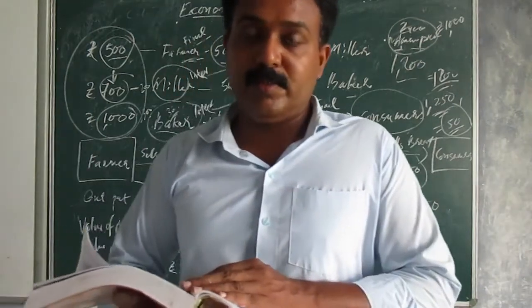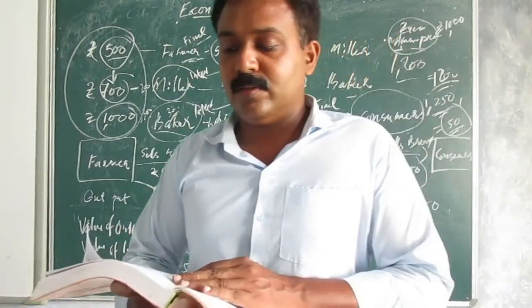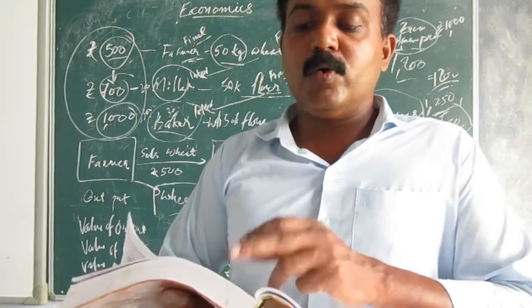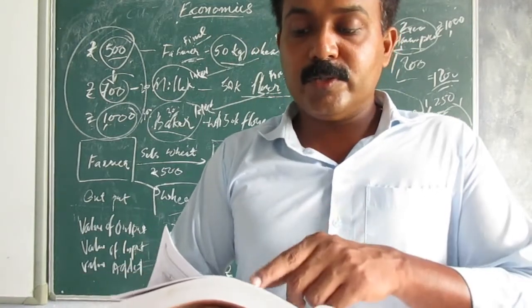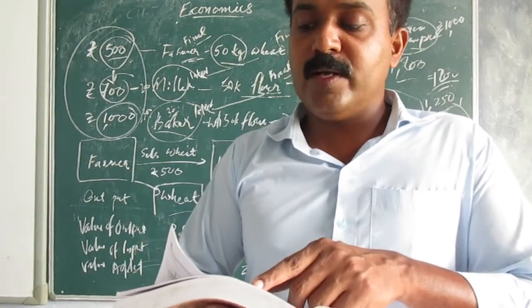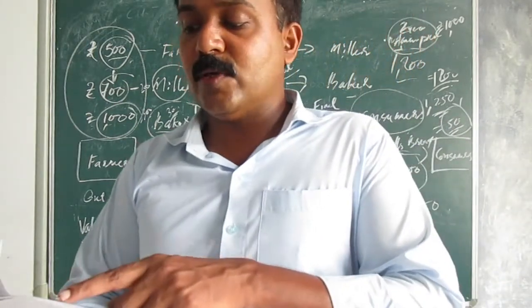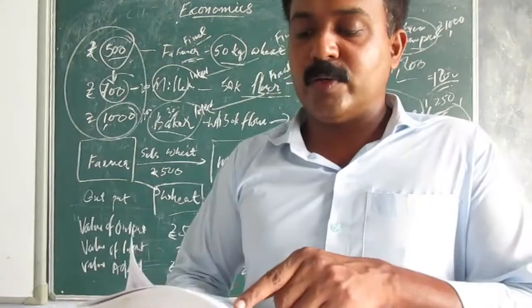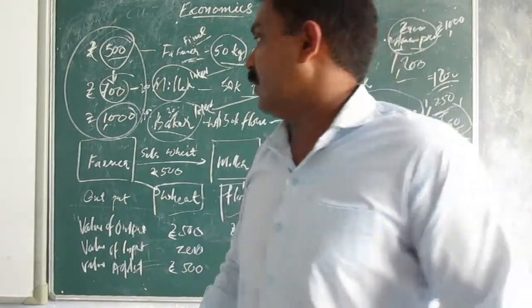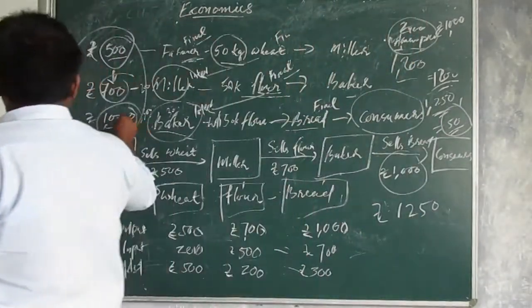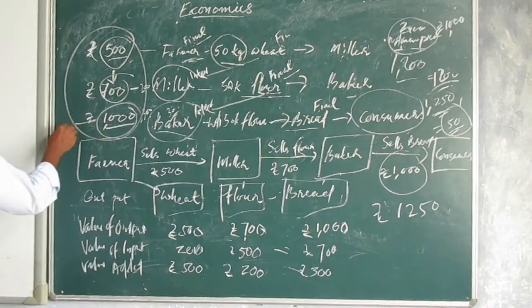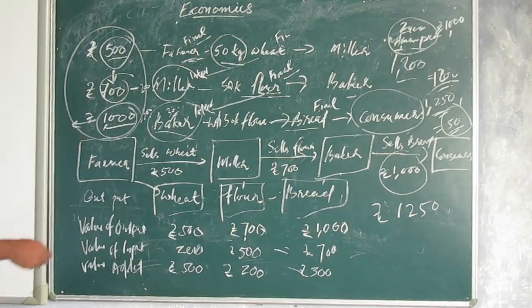First, the final output method. According to this method, the value of only final goods should be added to determine the national income. In the given example, the value of bread, 1000, sold to the consumer should be taken as national income. This only will be counted.